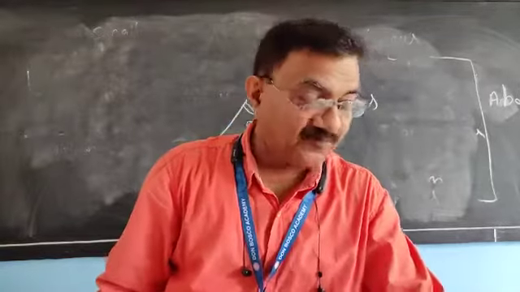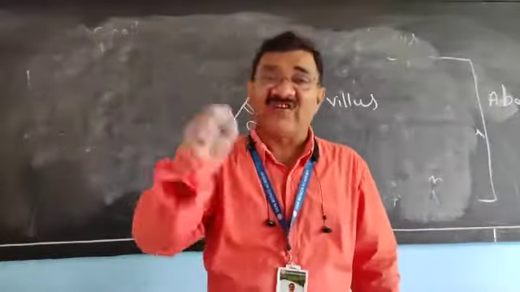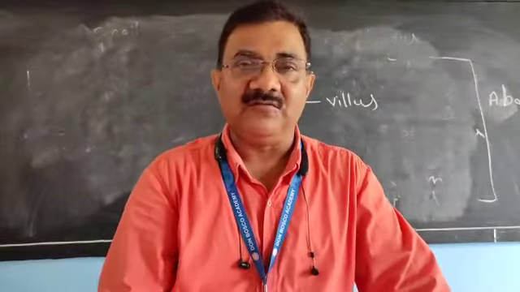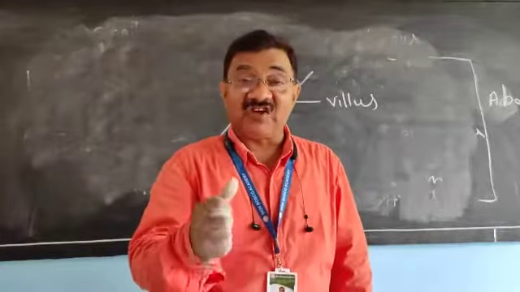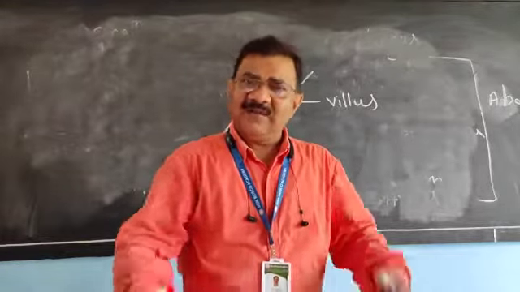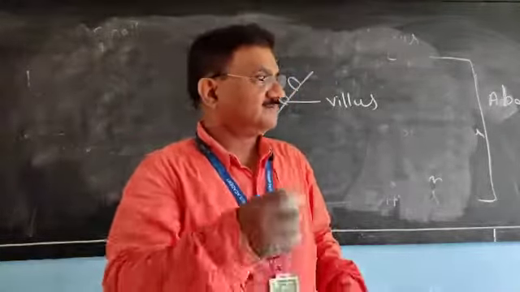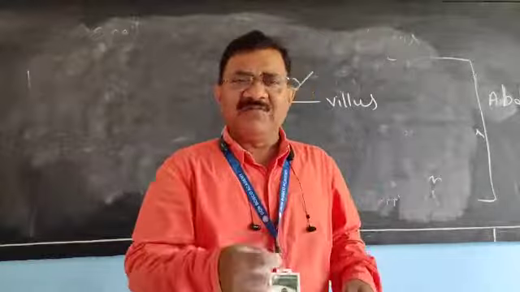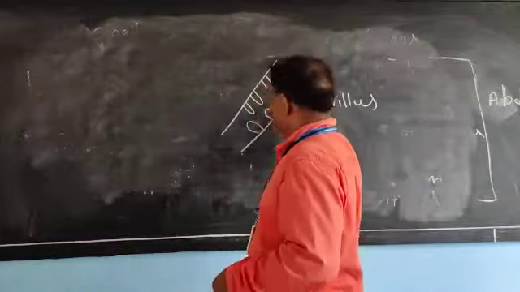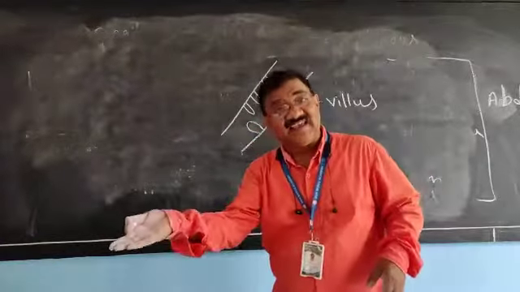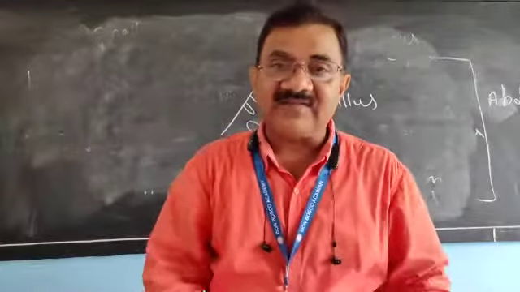They are finger-like projections which help in absorption of digested food. Understood? Means if food is digested, changed to diffusible form, then that must be absorbed. And villus increases the surface area for absorption.